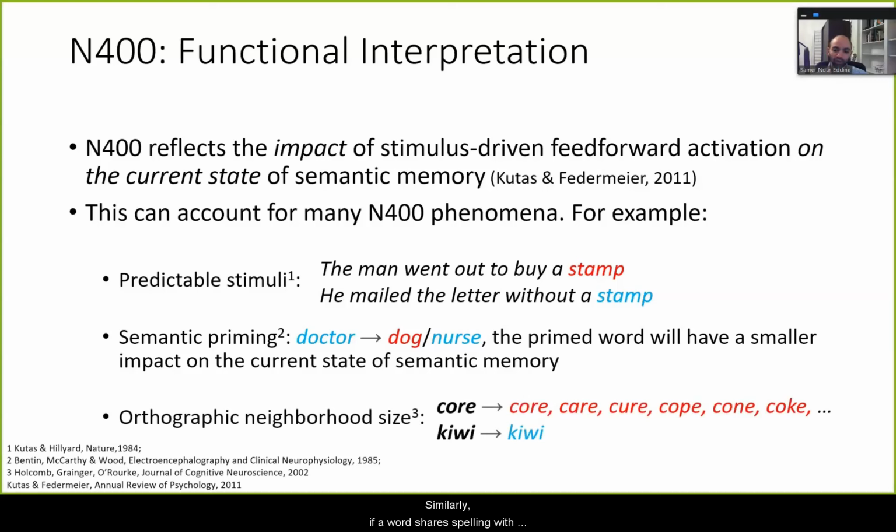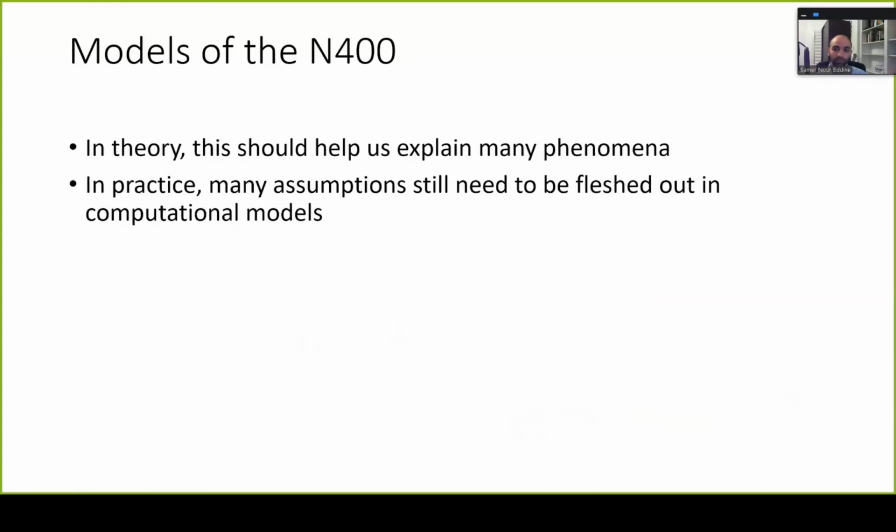Similarly, if a word shares spelling with many other words, you can imagine that it will co-activate many more features than a word whose spelling is relatively unique. This implies that words with many orthographic neighbors are expected to impact semantic memory to a greater extent than words with few neighbors, which is consistent with the N400 data. So this framework is great because it can help us make sense of many phenomena.